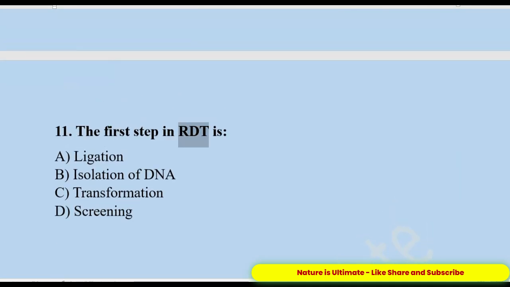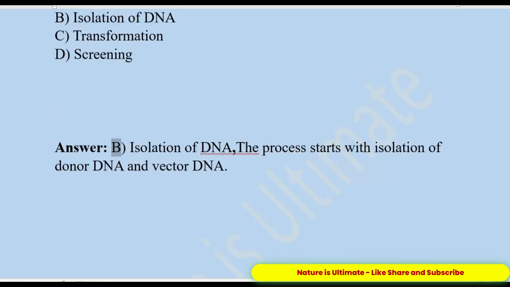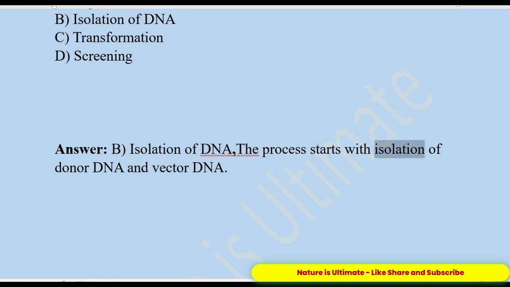11. The first step in RDT is A. Ligation. B. Isolation of DNA. C. Transformation. D. Screening. Answer: B. Isolation of DNA. The process starts with isolation of donor DNA and vector DNA.